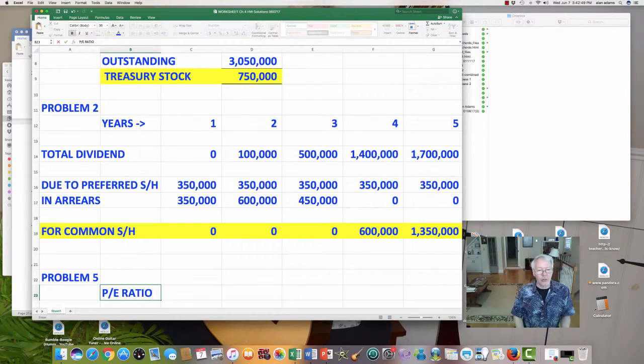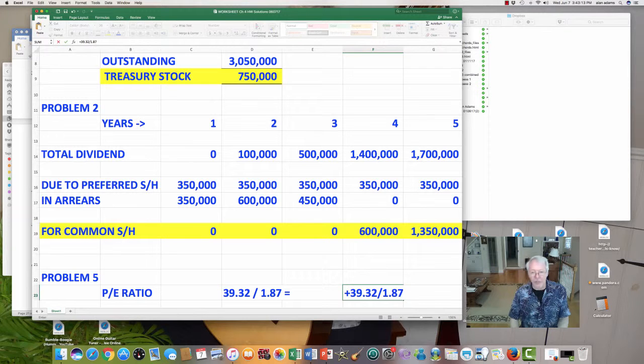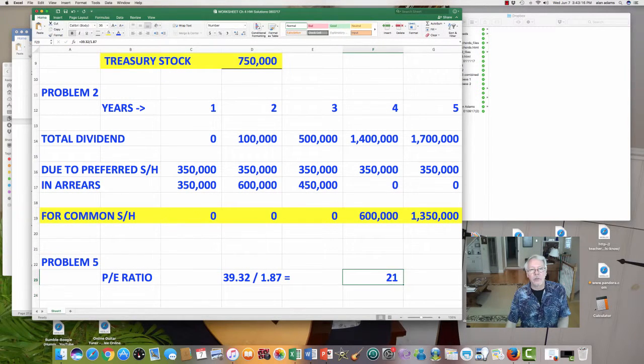Okay, the price to earnings ratio is defined as, at any point, the quotient of the stock price, which is 39.32, divided by the earnings per share, which in this case I told you are $1.87. So if you math that out, 39.32 divided by 1.87, the answer is 21.03. Okay, it's that easy.